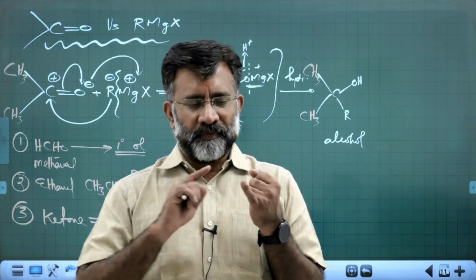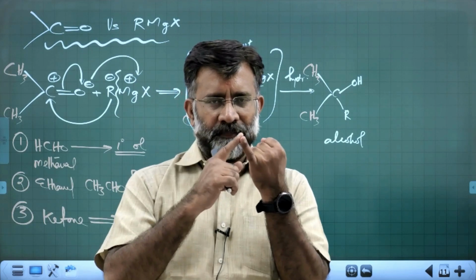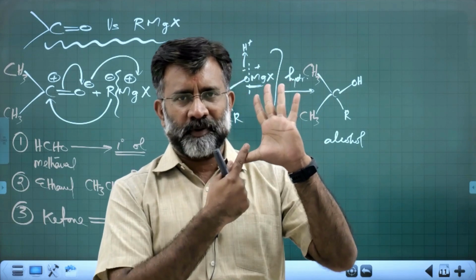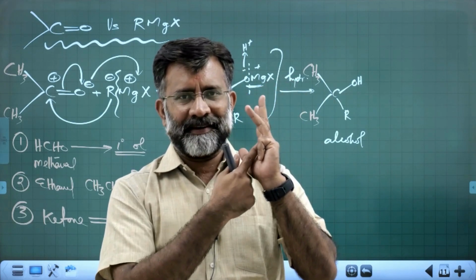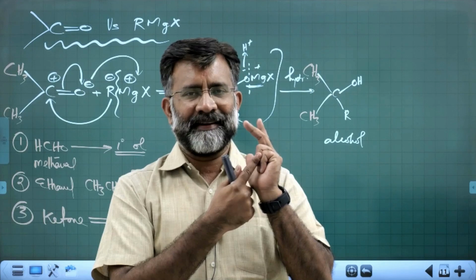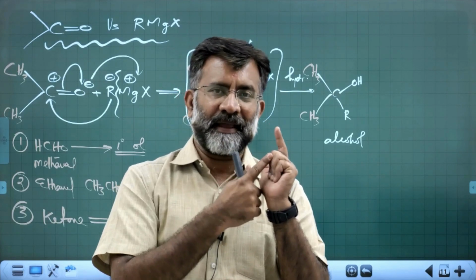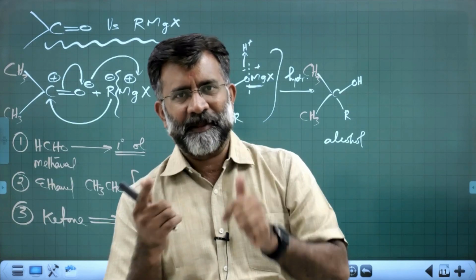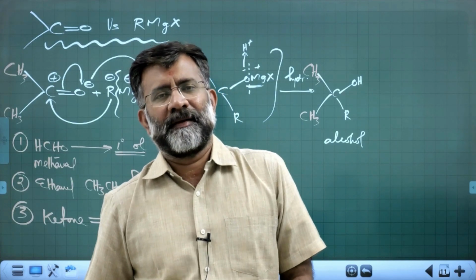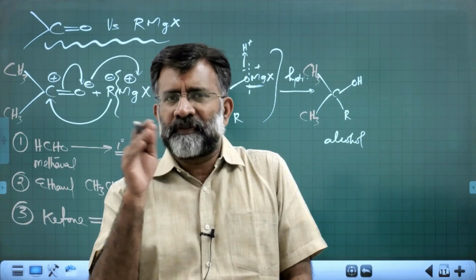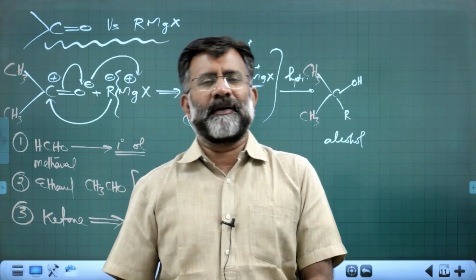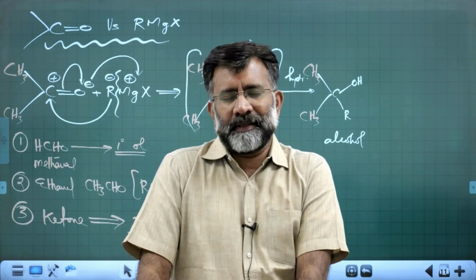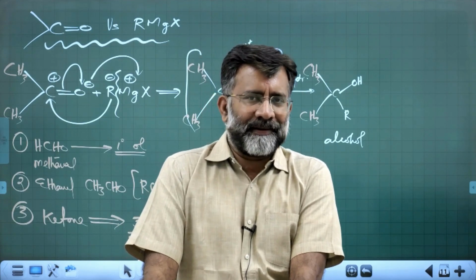So reaction of Grignard reagent, formaldehyde, higher aldehyde, ketone, epoxides, substituted epoxides, HCN, RCN, esters, ester of formic acid, ester of higher acids. The observation is different. So all these things are to be dealt with in the course of study, one by one. Anyway, all these will be discussed subsequently in the classes.